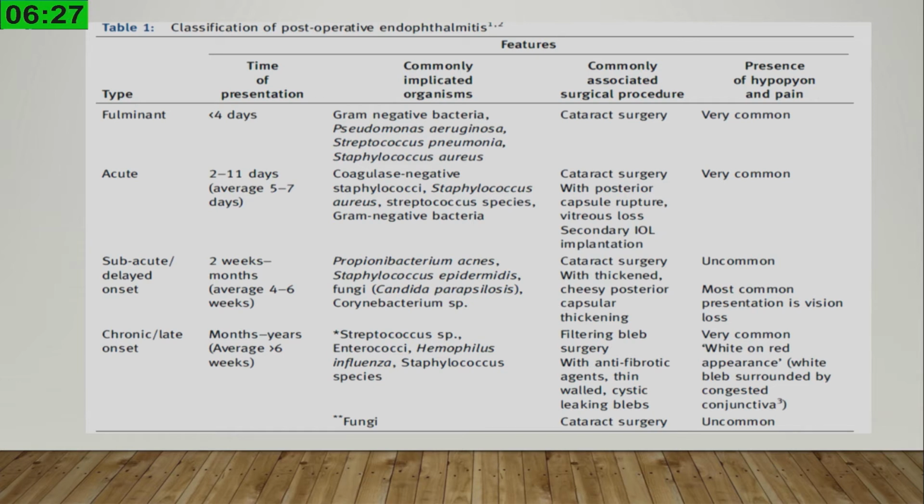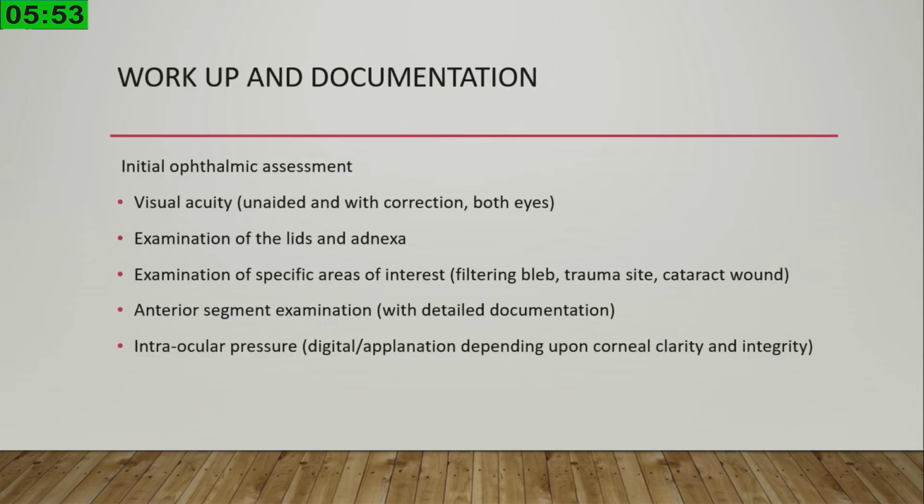Acute endophthalmitis is defined as either fulminant endophthalmitis, when it happens within 4 days of the surgery, usually a gram-negative organism, and Pseudomonas is the most common organism that causes this. Or it is called acute, which is about 5 to 7 days after the surgery. Or subacute, when it happens 2 weeks to a few months later, usually caused by P. acnes or Staph epidermidis. Or it can be chronic, when it is either fungal, usually seen with cases like post-trabeculectomy or post-SFIOL, chronic cases.